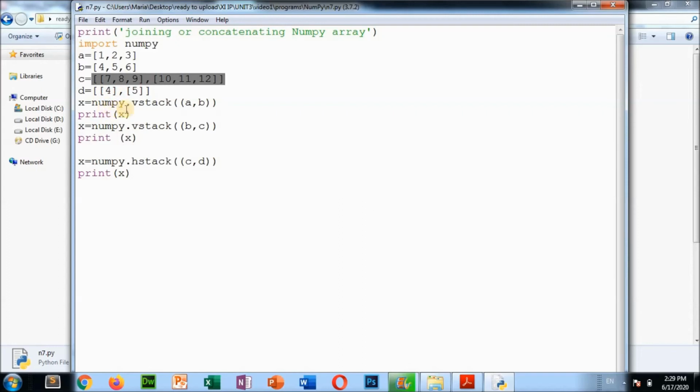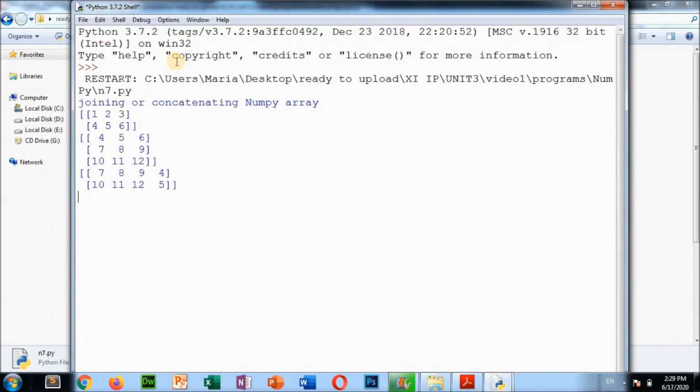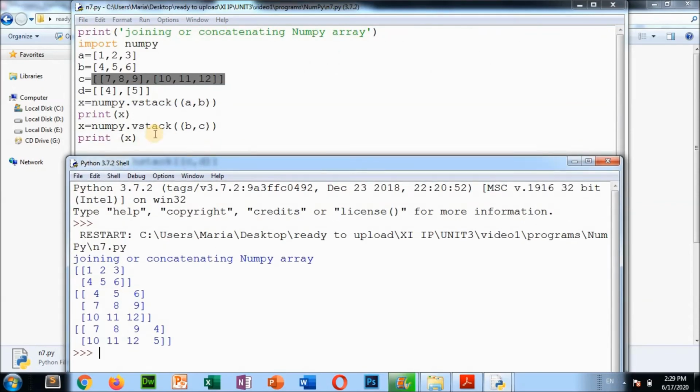numpy.vstack means vertically stack and hstack means horizontal join. So here, if you are going to join a and b vertically, it will join like this: 1 2 3, then 4 5 6. Run this program. 1 2 3, then 4 5 6. And in the next one, numpy.vstack is again vertically joining b and c.